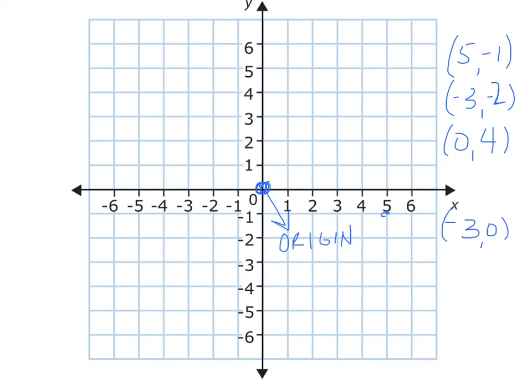5, negative 1, point. We use our x-coordinate first again. Negative 3 going to the left, negative 2 going down, point. 0, 4, it's on the y-axis. And negative 3, 0, that one's on the x-axis.